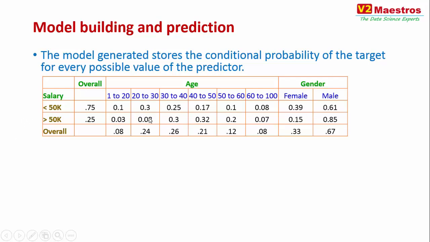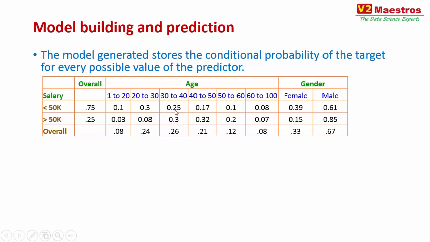So the middle two rows you see are the joint probabilities between the target and the predictors. So you find the overall probabilities and then you find the joint probabilities individually. All of them are probabilities. Simply take the number of records that conform to this condition divided by the total number of records. That's how you find probabilities. Pretty simple, straightforward.